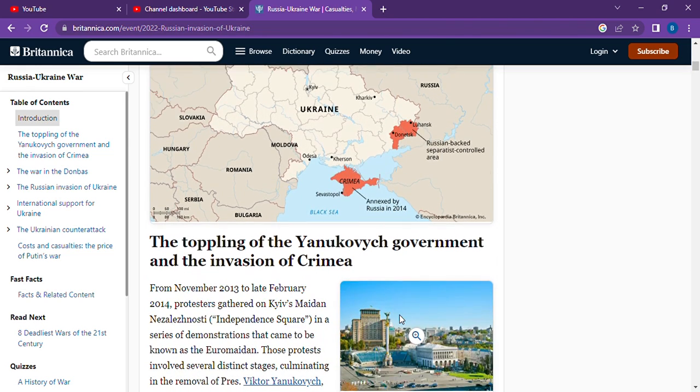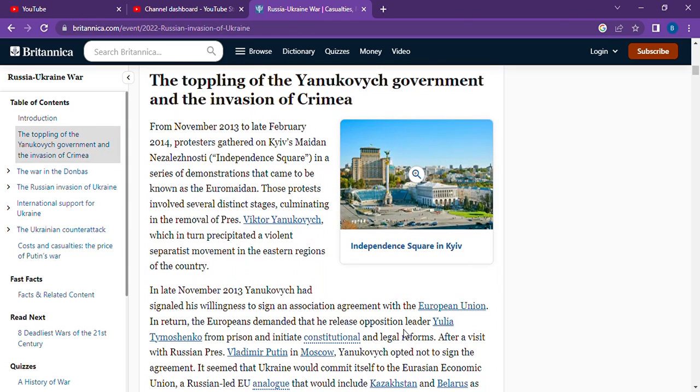These are the reasons: the toppling of the Yanukovych government and the invasion of Crimea. From November 13 to late February 2014, protests gathered in Kiev in a series of demonstrations that came to be known as Euromaidan. These protests involved several distinct stages, culminating in the removal of President Viktor Yanukovych, which in turn precipitated a violent separatist movement in the eastern region of the country.